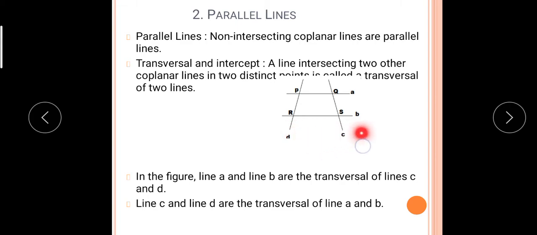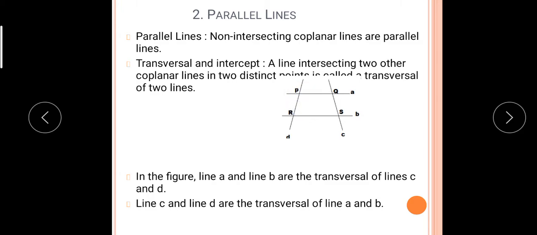Now, in the figure, if you are observing, A and B are the two lines, and C and D are the two transversals. Vice versa also. Vice versa means if you are considering C and D as the two lines, then A and B are the transversals. So, a line intersecting two other lines.